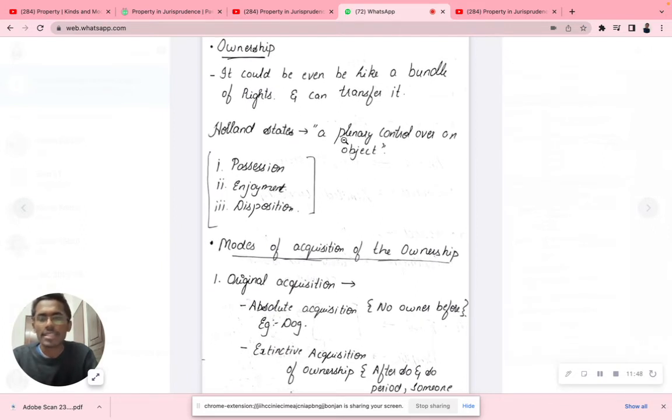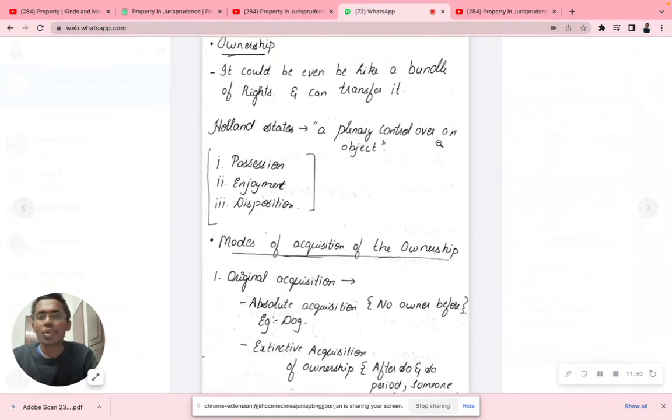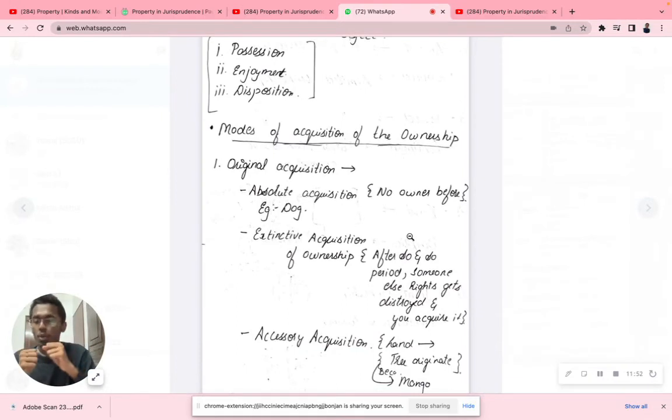It's like Holland states, a plenary control over an object. So ownership means something I'm acquiring. Possession means I'm giving it to you: you hold it, after some time I'll take it back. It is not yours, okay, this is mine.